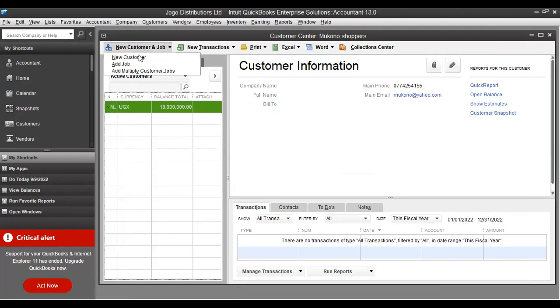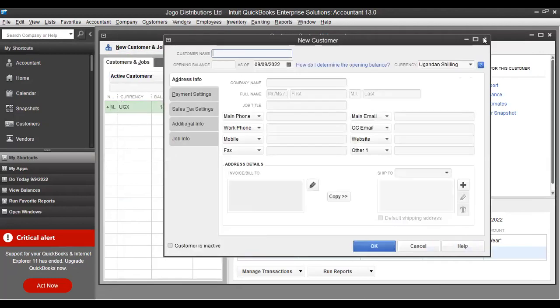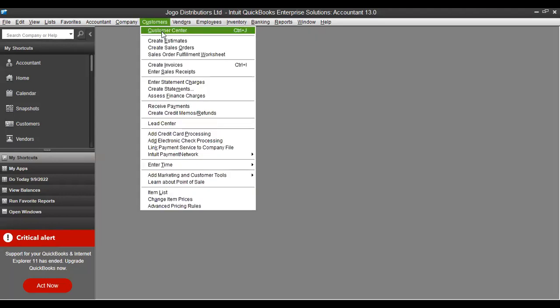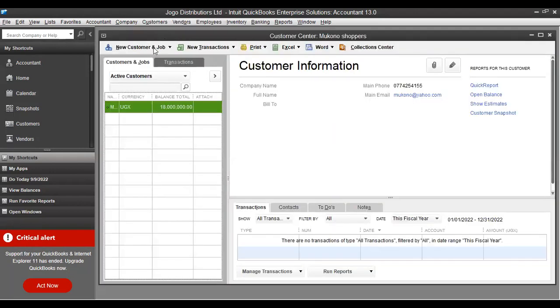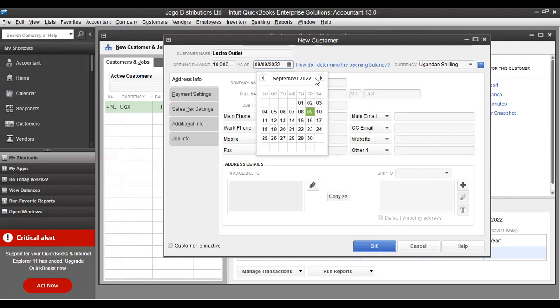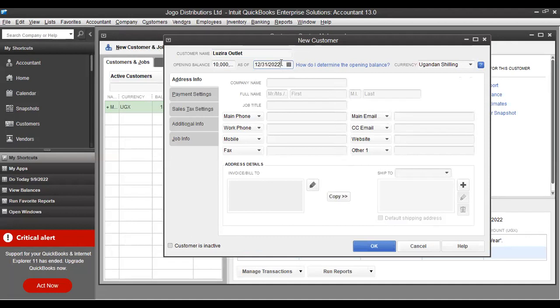You come to New Customer. I'm saying you come to Customers, Customer Center. Then come to New Customer, then it's a new customer. Then you capture Rosira Outlet. The opening balance will come here. This is 10 million. The date I already told you, it's 31st December 2017.